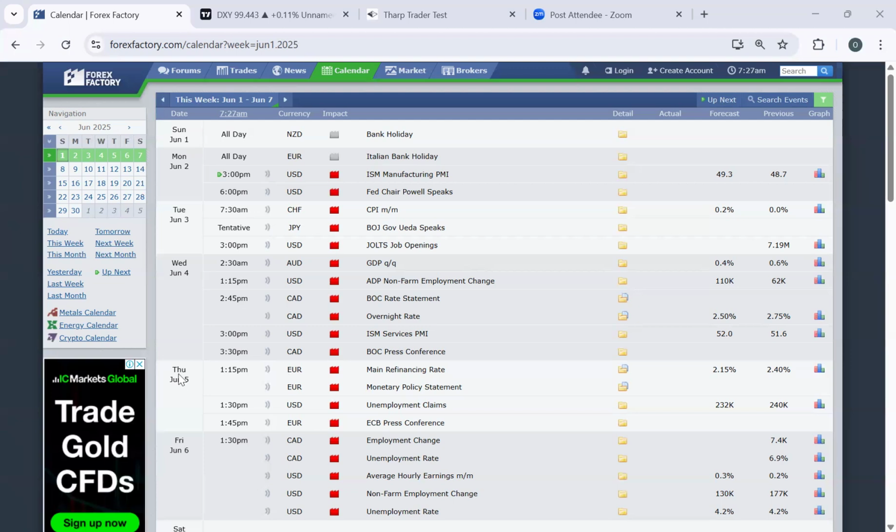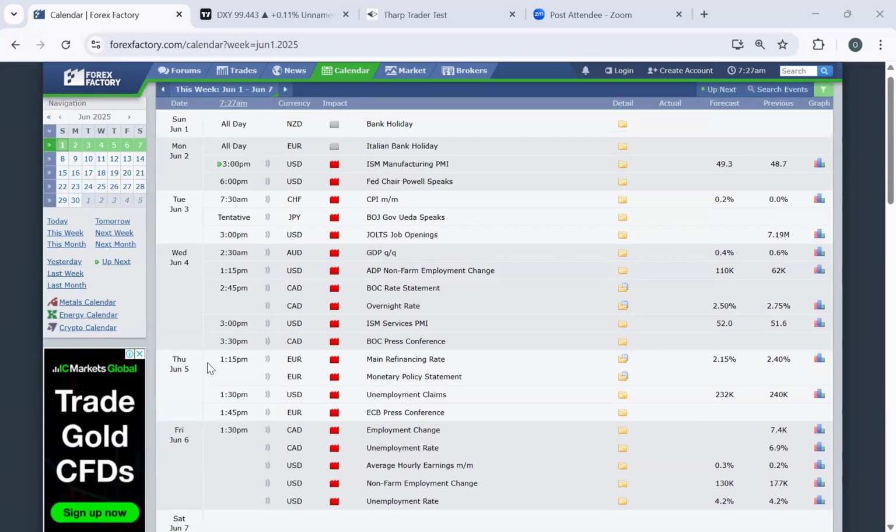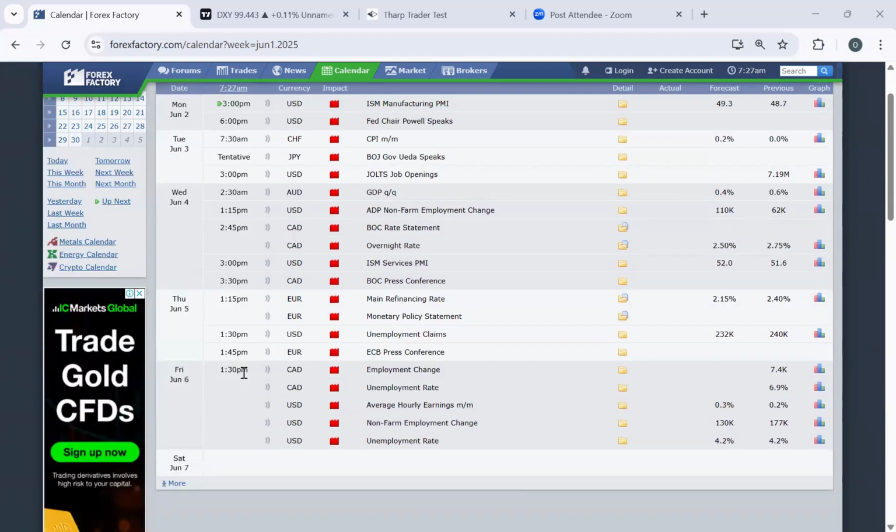And of course, on Thursday, we have the euro and the US dollar with an ECB press conference at 1:45 p.m. on the euro. We have a lot of high impact news coming up this week. On Friday, at 1:30 p.m. Nigerian time, we focus on the Canadian dollar and US dollar high impact news, which covers employment change, unemployment rate, average hourly earnings month by month, and non-farm employment change. All of these have the potential to shift the volatility in the market this week.